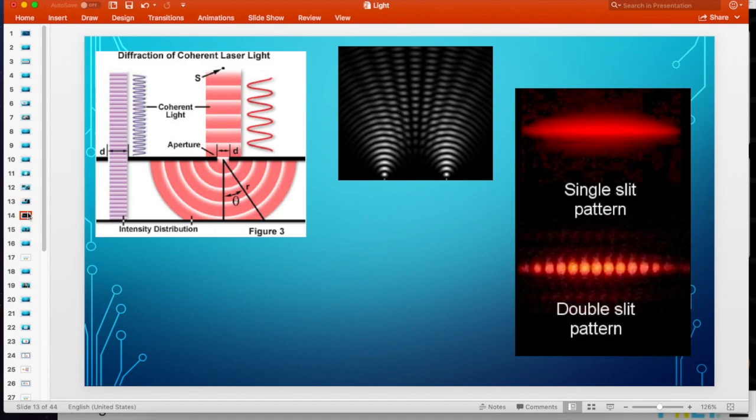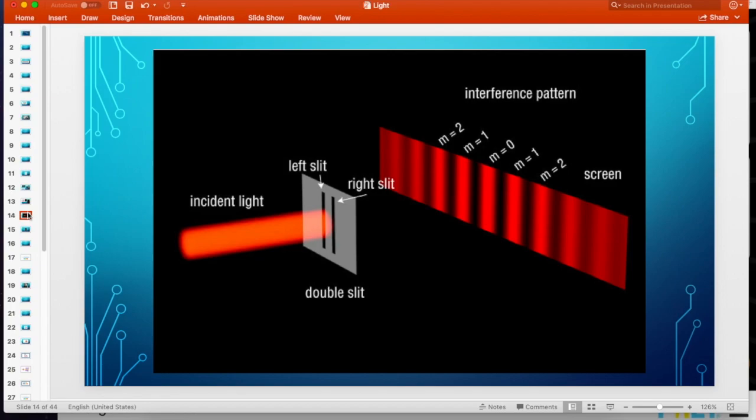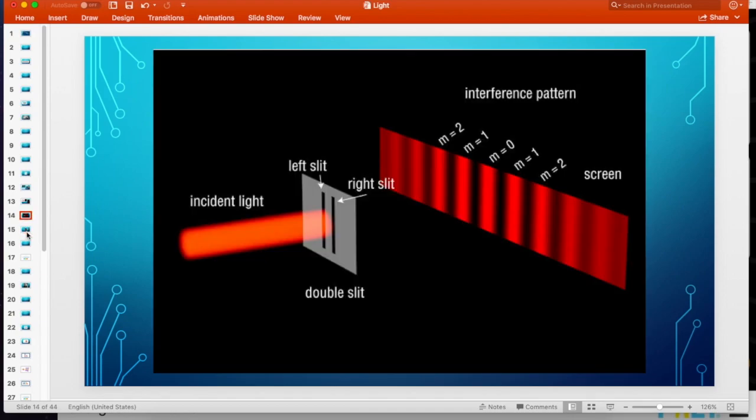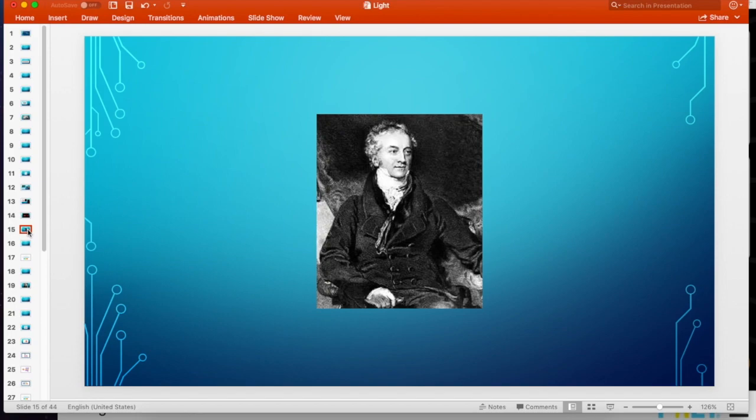This is actually how it was determined, first of all, that light is a wave. This dude named Thomas Young literally performed this double slit experiment. Two tiny slits very close to each other, incoming light. He saw this interference pattern, and he knew that, wait a second, the only thing capable of making that is a wave, so therefore light must be a wave. Thomas Young, this was in the 1700s, I believe.